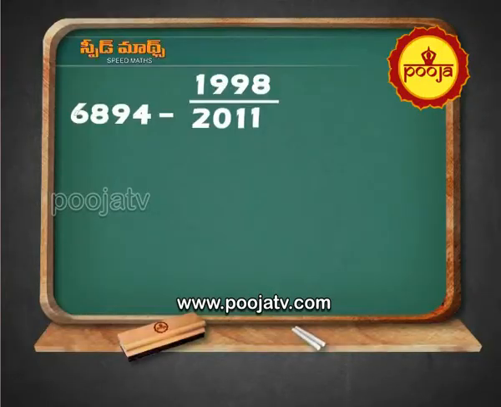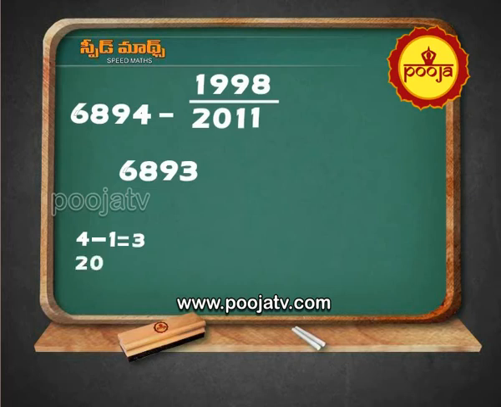What is the answer? 6, 8, 9, 4 minus 1 equal to 3. Write it as 3. 2, 0, 1, 1 minus 1, 9, 9, 8 equal to 13.